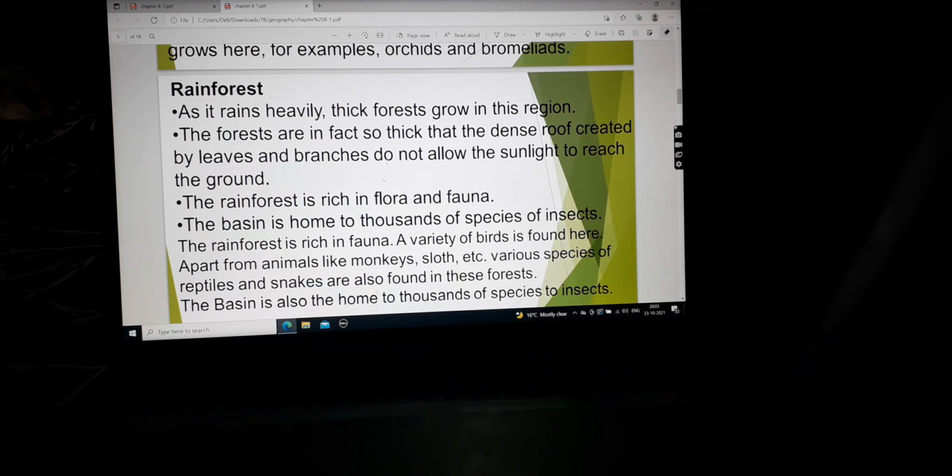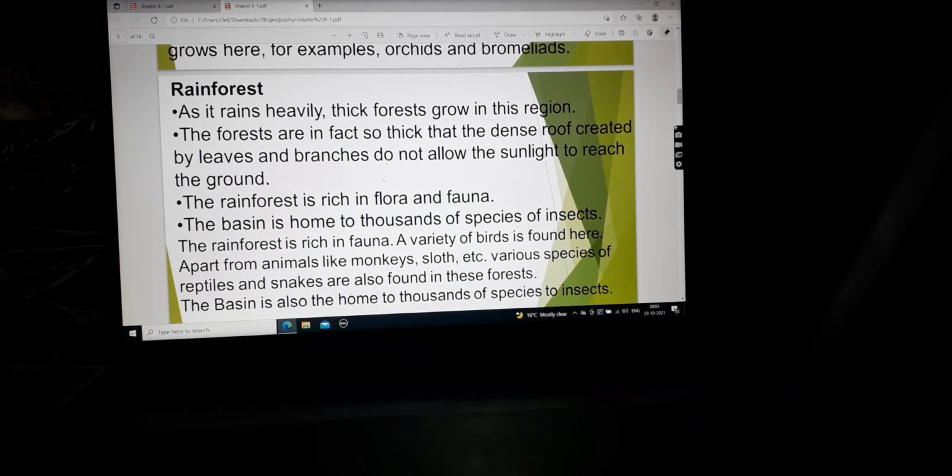The rainforest is rich in fauna. A variety of birds is found here. Apart from animals like monkeys, sloth, etc., various species of reptiles and snakes are also found in these forests. So, sloth is a kind of bear, okay? It is a big bear, and it moves very slowly, but is a very aggressive animal.